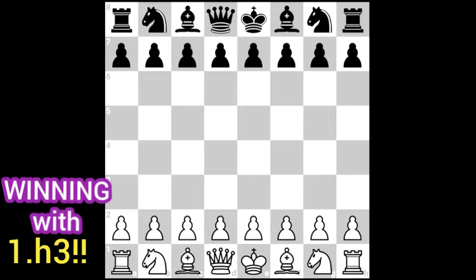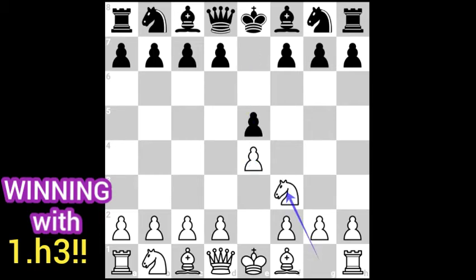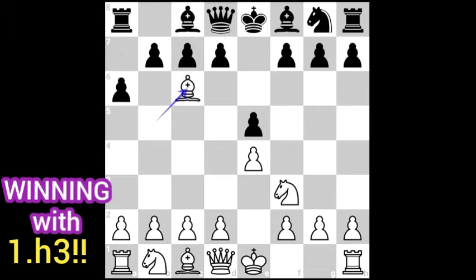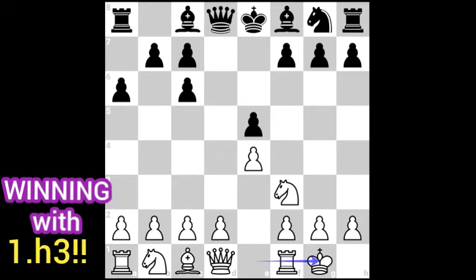The most theoretical move, tested by time, is the move e4, and sometimes your opponent plays e5, knight f3, knight c6, and we go into the opening called the Ruy Lopez. After a6 attacking the bishop, capturing the knight, doubling the pawns, and castle, as we can see in this position, we have no h3 move. After bishop g4, here we go, now the h3 move. So on move 6, we have the h3 move.